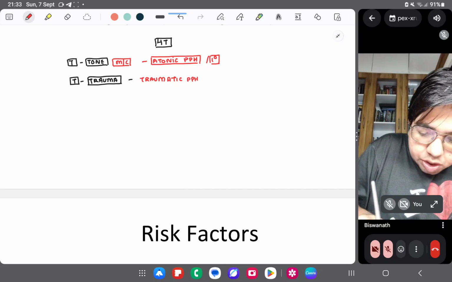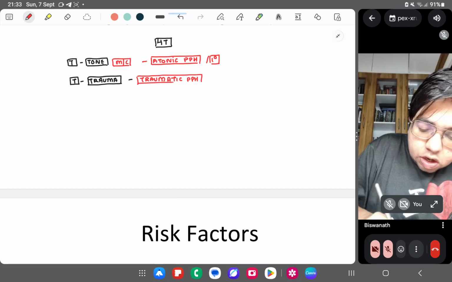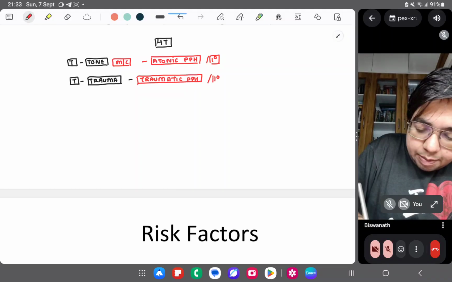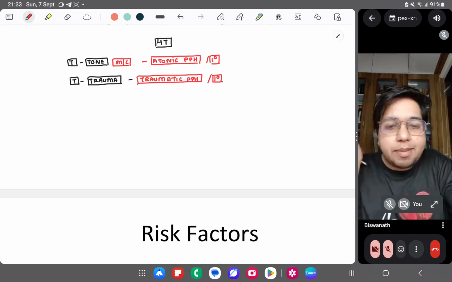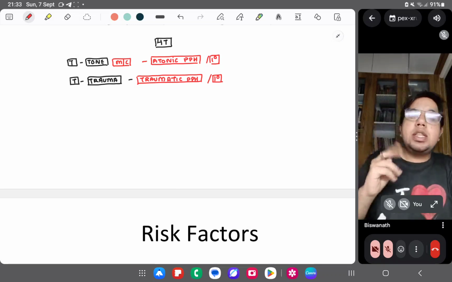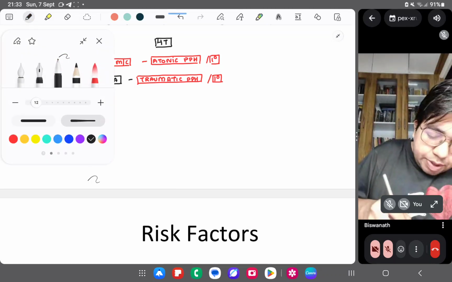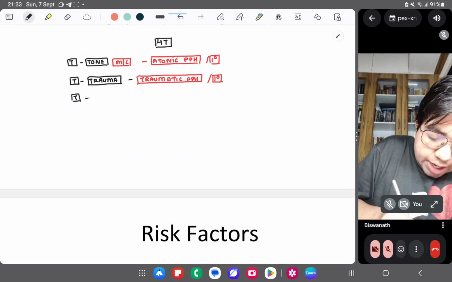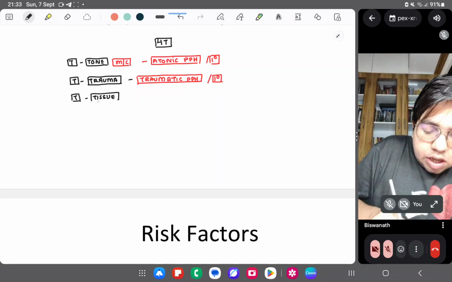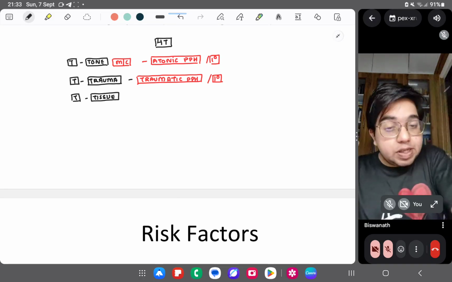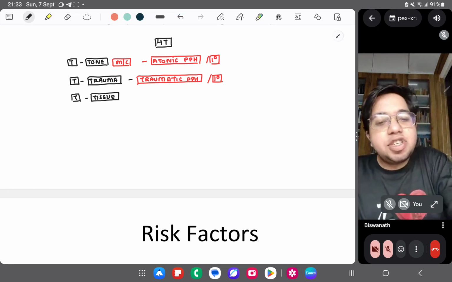Traumatic PPH is also a kind of primary PPH. So atonic and traumatic, you can consider these in primary PPH. Okay. The third thing we call tissue PPH. Ultrasonography is the investigation of choice over here.